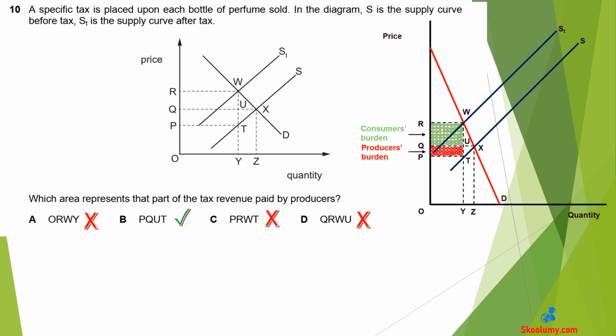Question 10. A specific tax is placed upon each bottle of perfume sold. In the diagram, S is the supply curve before tax, ST is the supply curve after tax. Which area represents that part of the tax revenue paid by producers?